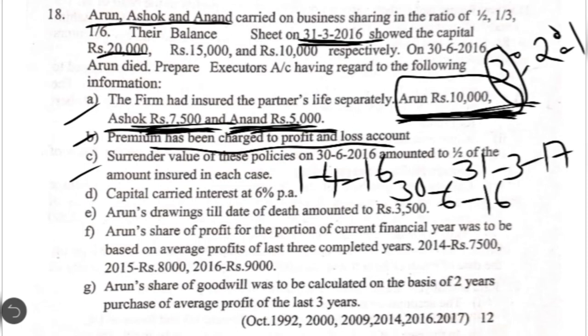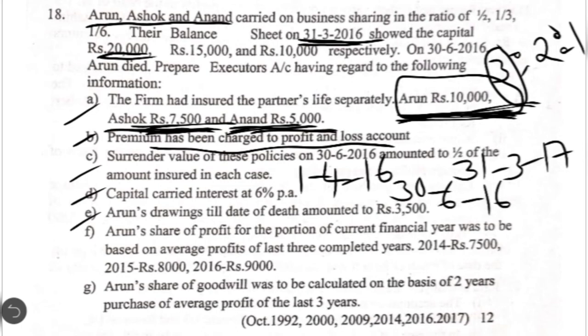Then coming to the next point, capital carried interest at 6% per annum. In this case, the deceased partner's capital is 20,000. We have to charge 6% only for 3 months. The next one, Arun's drawings till the date of death amounted to 3,500.